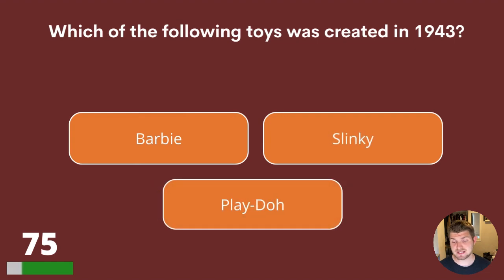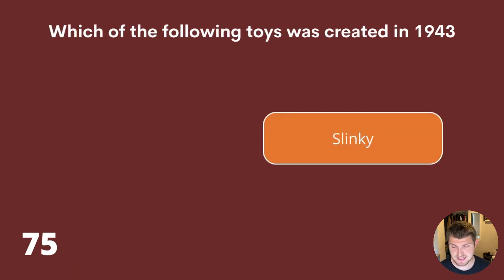Question 75. Which of the following toys was created in 1943? Barbie, Slinky, or Play-Doh? And after this question, you'll be 3/4 of the way through the quiz. The answer is Slinky.